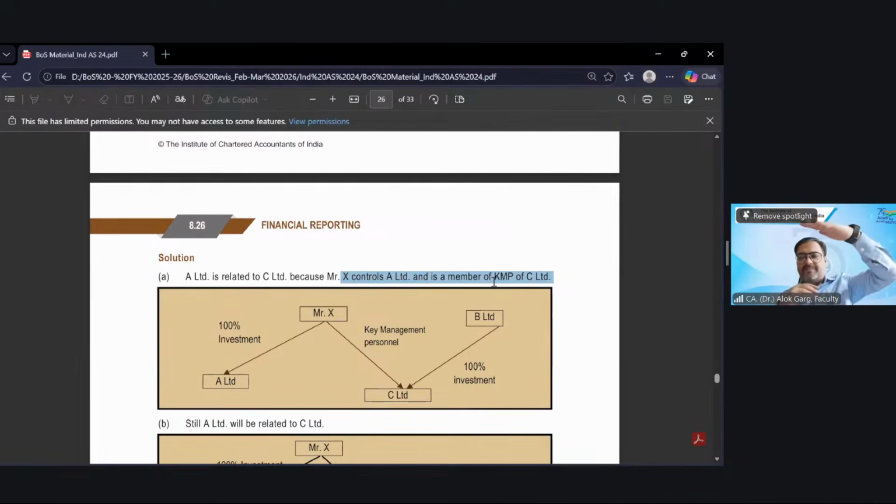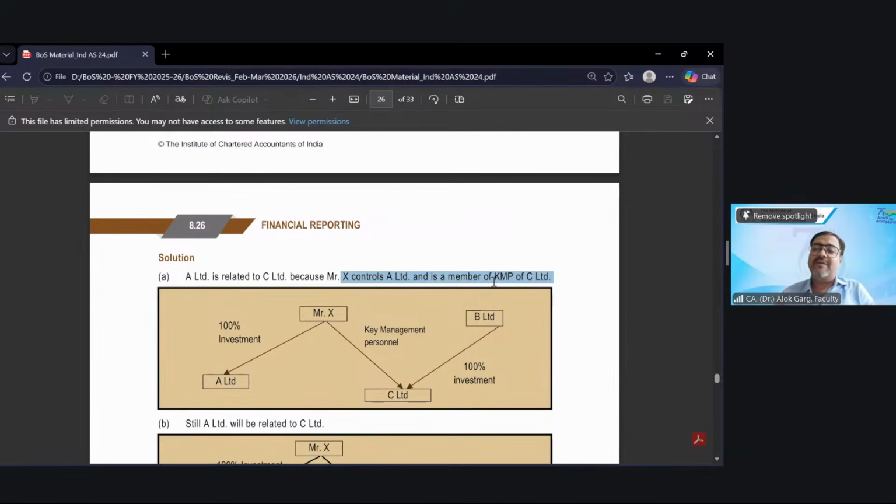Mr. A is a KMP of A Limited. A Limited is having control over B Limited. So Mr. A is a KMP of A as well as B, both, right? But when Mr. A is a KMP of B, whether he will be automatically constituted as a KMP of A? Answer is no. In that case, no, right?